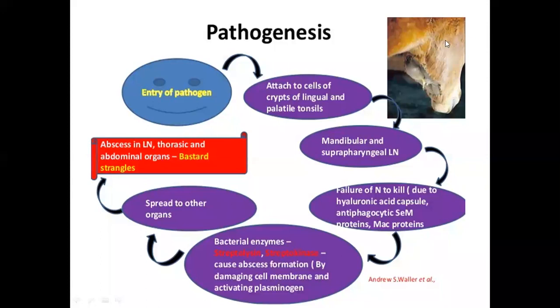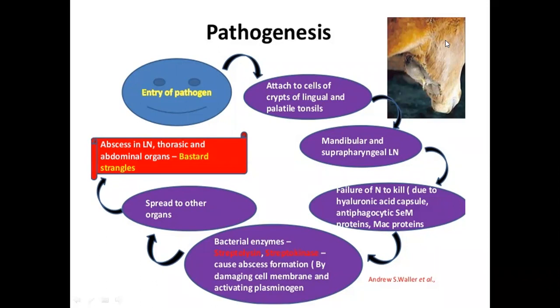So I was telling that this bacteria is not a normal inhabitant of the respiratory tract. ये bacteria usually body में नहीं पाए जाते. They enter from affected horses. So after entering through inhalation, basically through the inhalation route, these bacteria get attached with the cells of the mucosa of the oral cavity, particularly these lingual tonsils, these palatine tonsils. There they get attached. How they get attached, I will talk to you later.